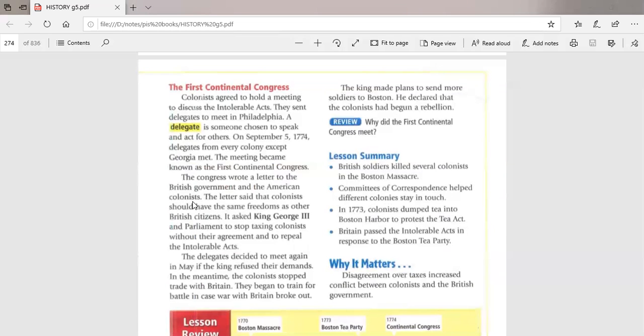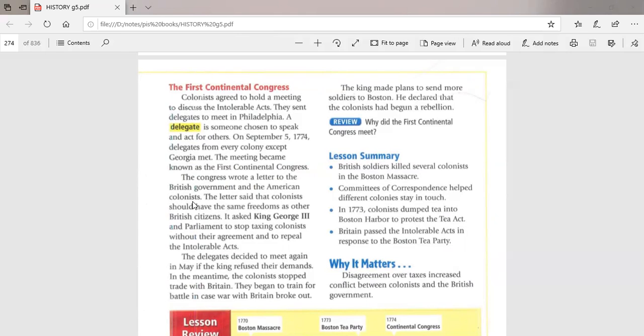Also, they decided to meet again in May if the king refused their demands. Okay, guys, what else? At that time, the colonists stopped the trade with Britain according to the Coercive Act, and they began to train for battle in case of war with Britain.